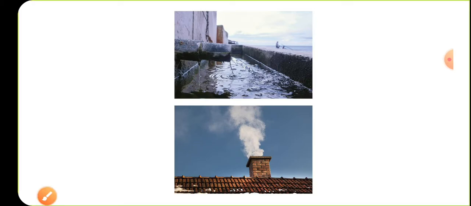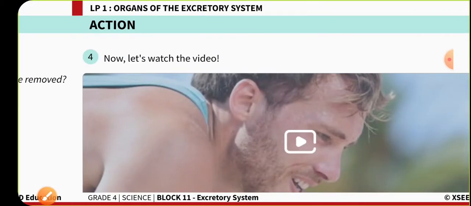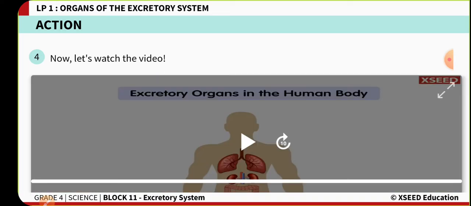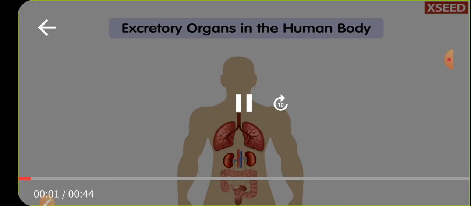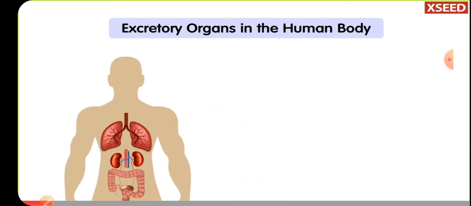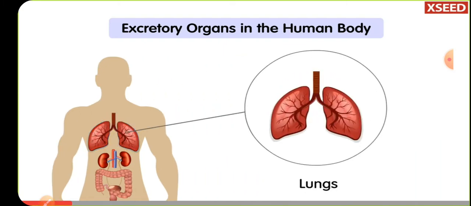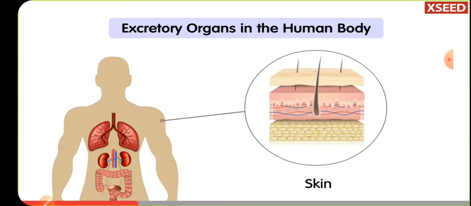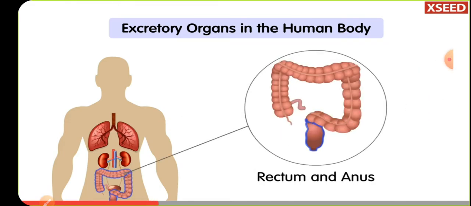So to understand the different excretory organs and what type of waste they are removing from the body, let's watch the video. Our body excretes wastes through lungs, kidneys, skin, rectum and anus.